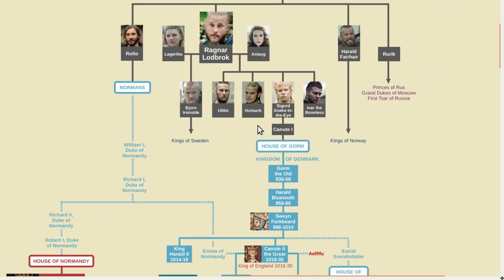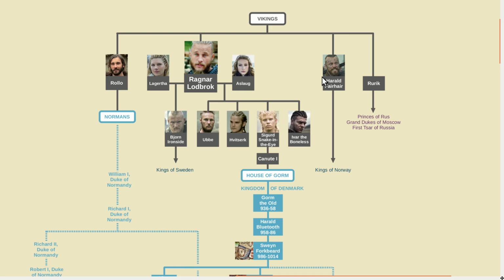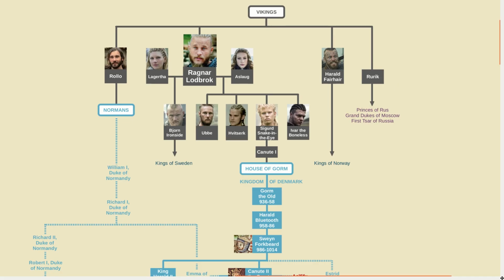Another Viking that appears on the TV show is Harald Finehair, who in Norse legends is also called Harald Fairhair. He's a semi-historical figure who became the first king of Norway. As far as I know, Rurik doesn't appear in the show, but I included him because he's another famous Viking from around the same time period. He went on to settle in Russia and is the progenitor of the Rurikid dynasty, which produced the first Tsar of Russia, Ivan the Terrible.